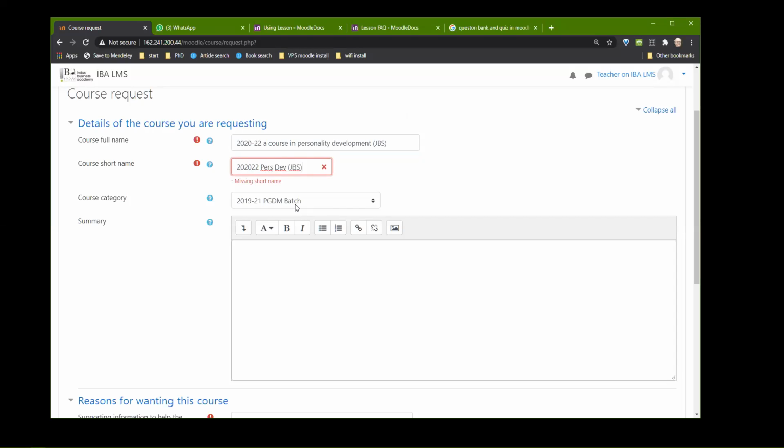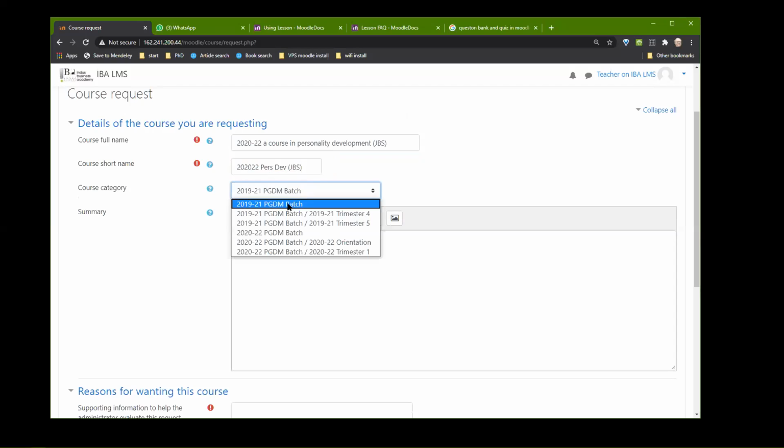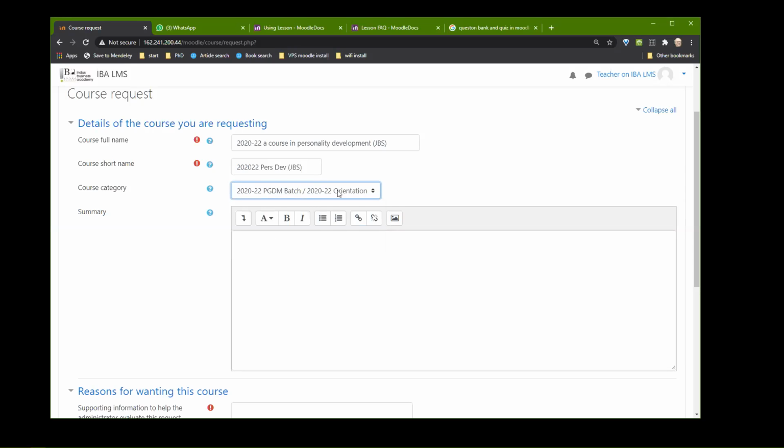Okay. Now, this is important. You can see the following out here. The only reason you can see this is because you have a privilege to see it. If I have hidden a particular course category, you can't see it. So you have to put it into the right category. Suppose, for example, it is the orientation program right now. So everything that is being created for the orientation program.